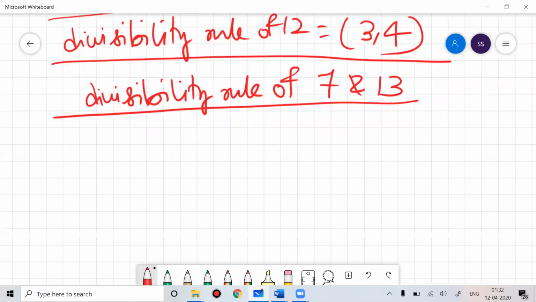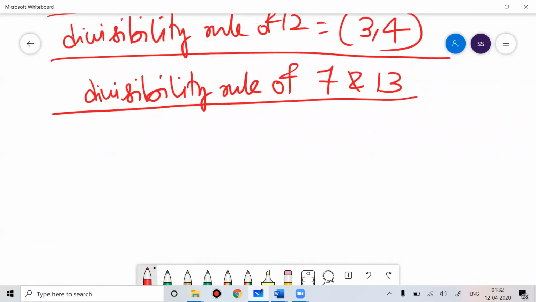Okay, now the pattern that I'm telling you for 7, the same pattern you can use for 13 also. Talking about the divisibility rule of 7 and 13, if the number is small, you can easily do it. If the number is 2-digit or 3-digit, I believe everyone knows the table of 7 and 13, so I don't think anyone will have any problem for a small number. Talking about a big number, first I'll tell you the logic.